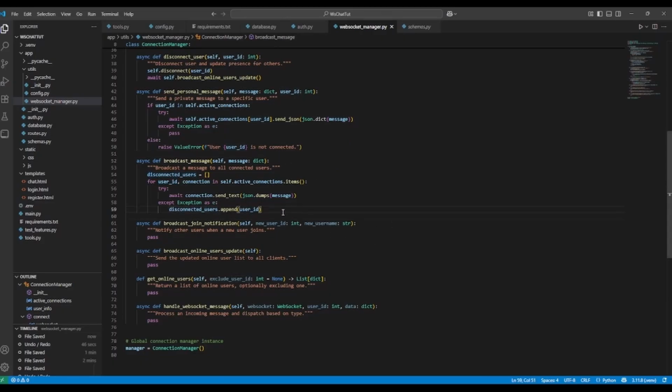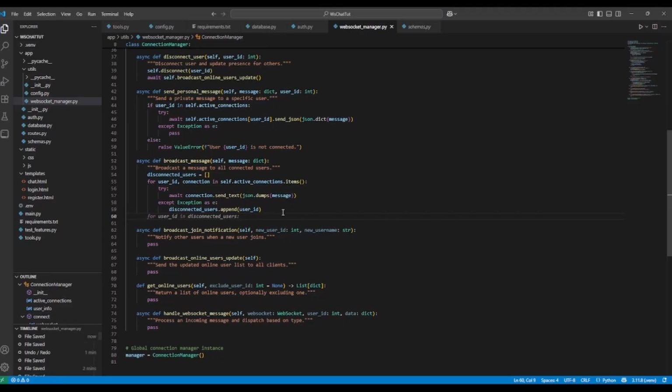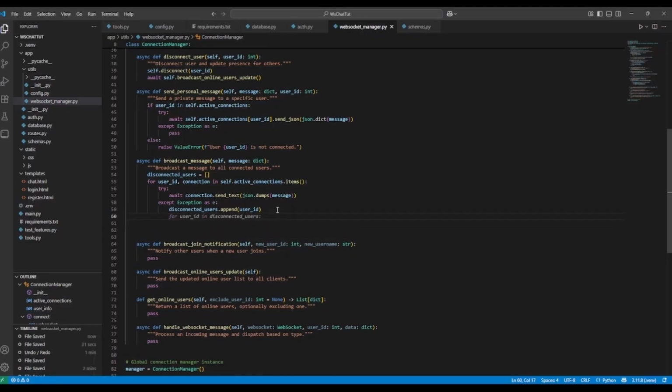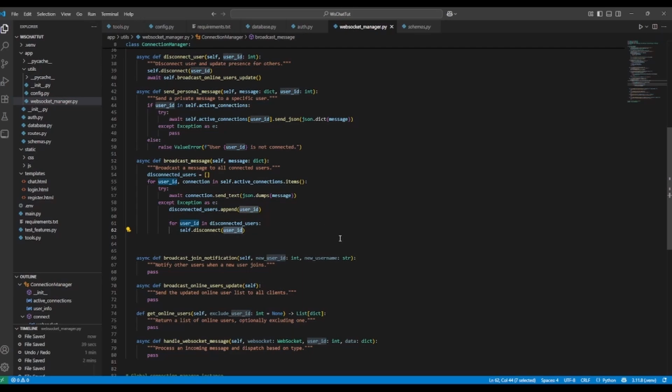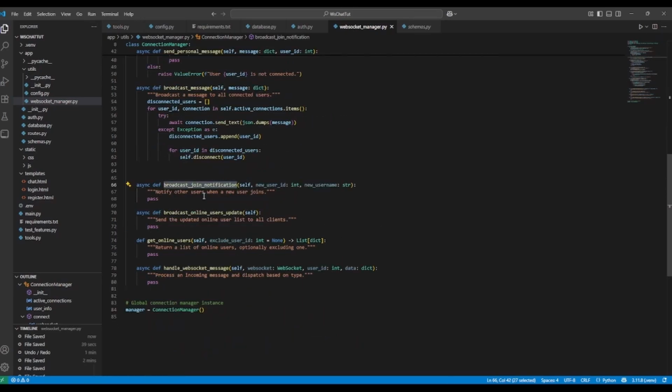And then we will clean up anytime that this exception is thrown. We will go ahead and clean up the disconnected users. So for user ID in disconnected users, we will disconnect that user using their user ID.